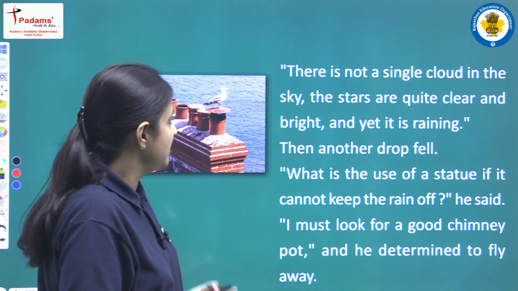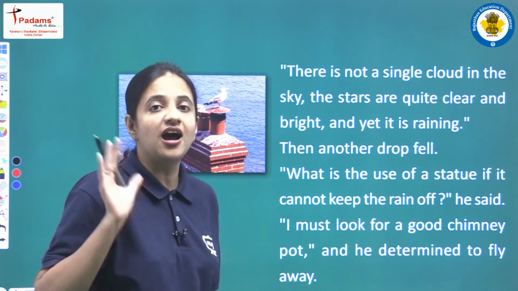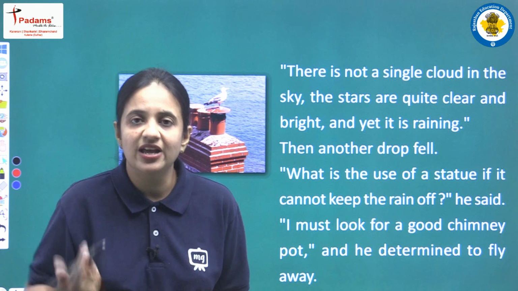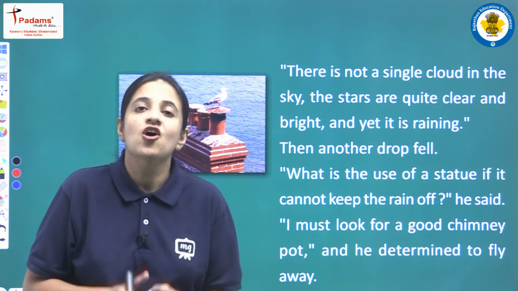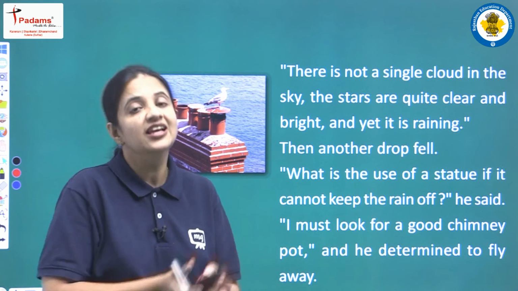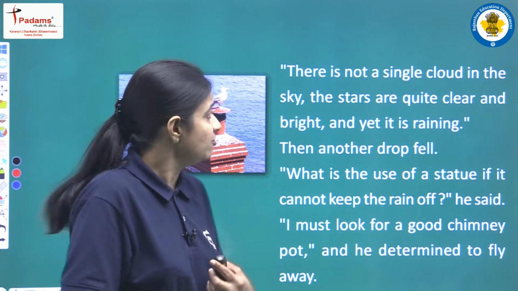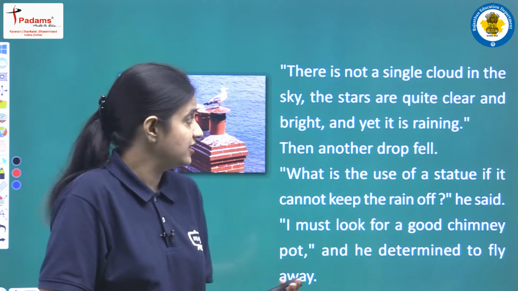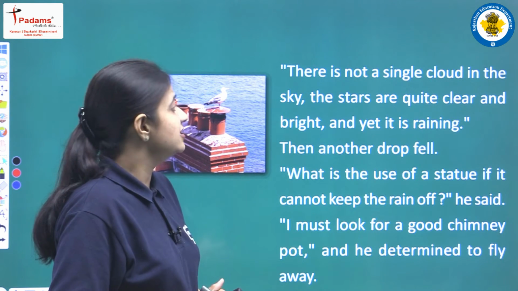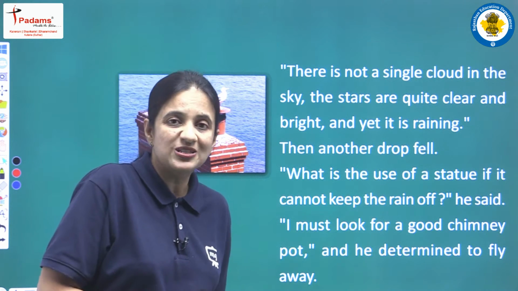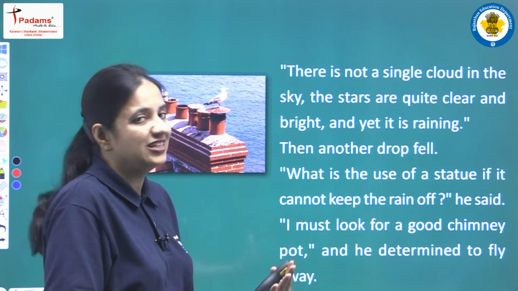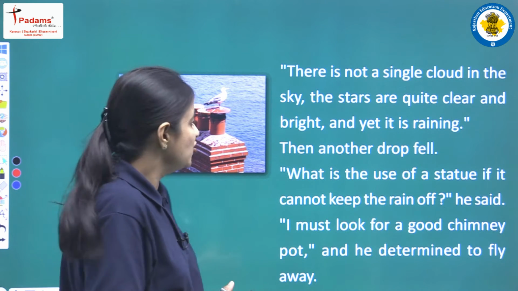The bird is saying that there is not a single cloud in the sky, because when that drop of water fell on his head, obviously he thought that it was raining. So he said it is a very strange thing, because there is not a single cloud in the sky, but the stars are there, and the stars are quite clear and bright. Then how is it possible that it is raining? So he said that it is a very strange, very curious thing.